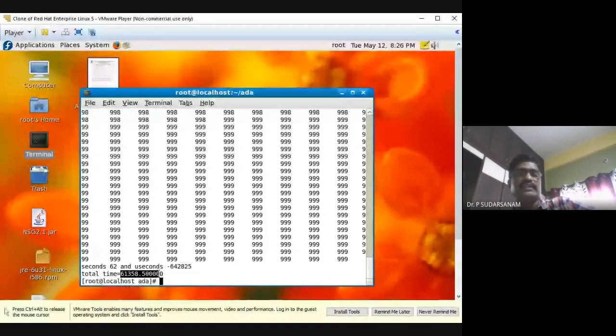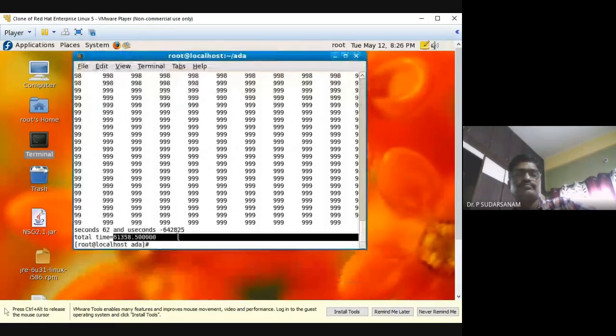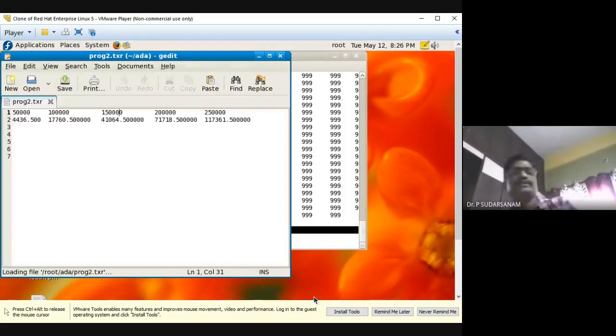61538 seconds. So when you are getting this, copy. See, just now I have entered 2 lakhs numbers. So now we'll go to the gedit program to text. See, 2 lakhs. When I ran before showing the demo, it was 71718, but now 61358, because it is still reduced. That is the reason for the foreground process and background process. Based on that, you will be getting the results.